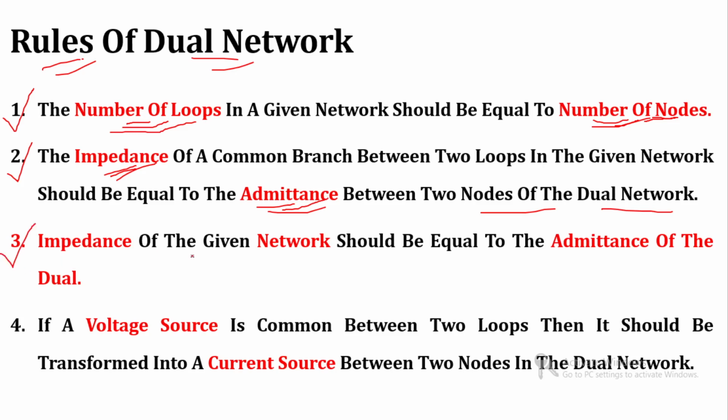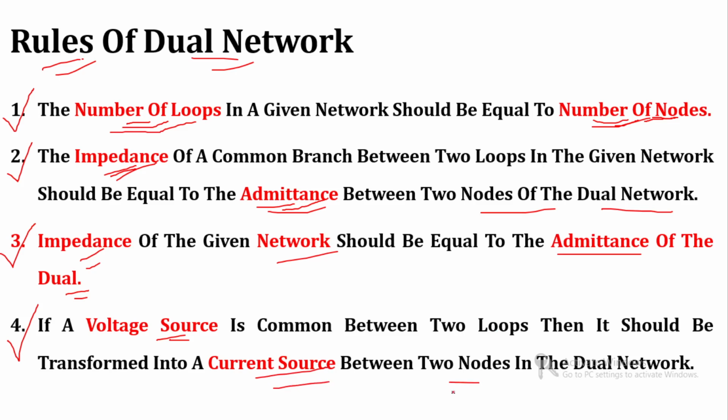Third rule is that the impedance of a given network should be equal to the admittance of its dual. So, impedance and admittance are duals of each other. The impedance of the network should be equal to the admittance of its dual network. Fourth and last rule: if a voltage source is common between 2 loops, then it should be transferred into a current